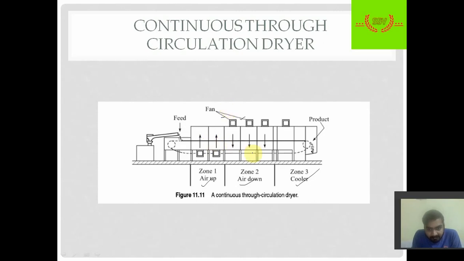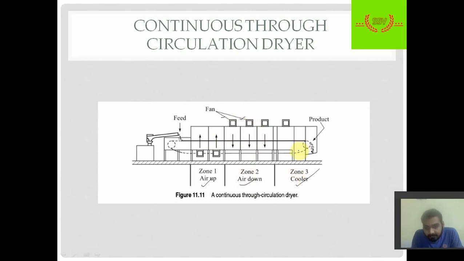Next is zone 2, the air down zone. In the air down zone, fans are mounted at the top, and those fans pass air from the top to the bottom so that the moisture at the top surface gets separated from the solid.